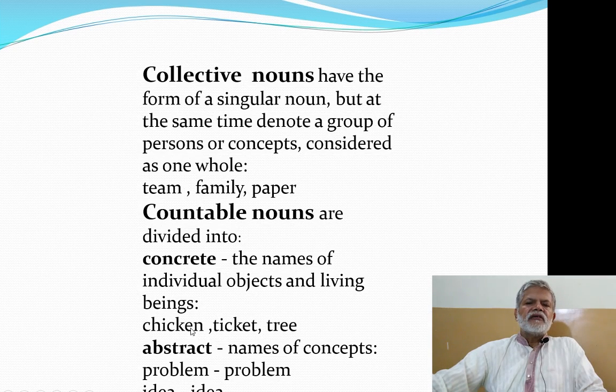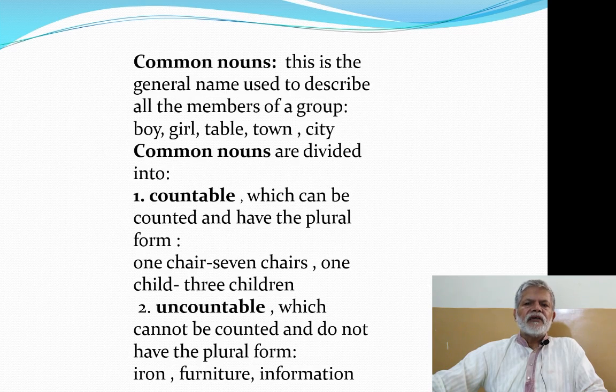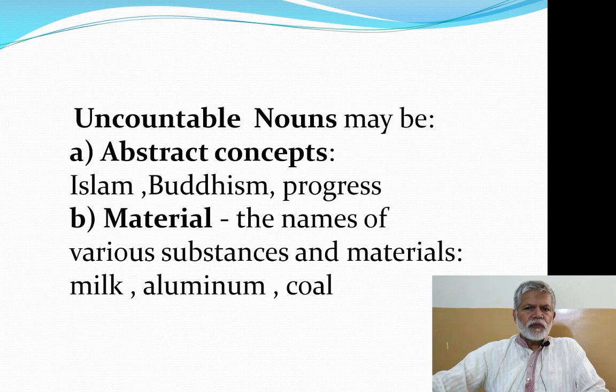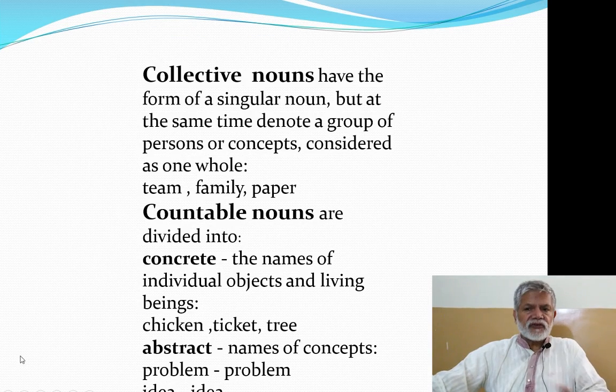Concrete nouns are the names of things or persons whom we can see, whom we can touch. So look around yourself and everything there has a name, and all those things are concrete. So those nouns are also concrete, and they are countable nouns because we have their plural. Chicken, chickens, ticket, tickets, tree, trees.